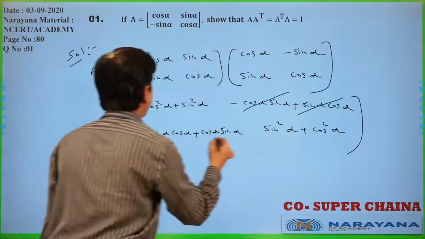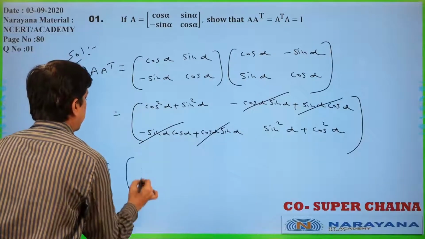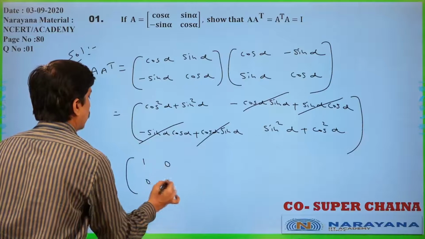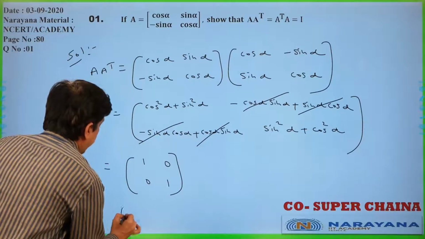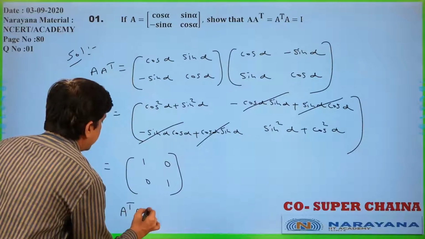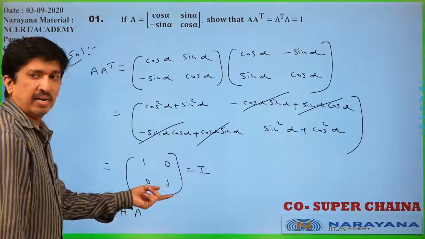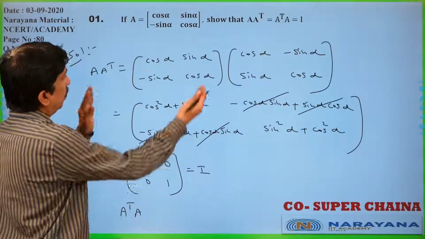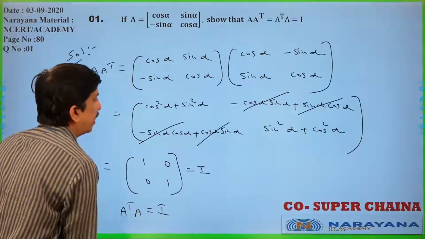Now the positive thing and negative thing will get cancelled. 1, 0, 0, 1 we got. Similarly, we can get A transpose A is I only. A A transpose equal to I we got. Similarly, if you do reversely also, A transpose A is equal to I you will get.